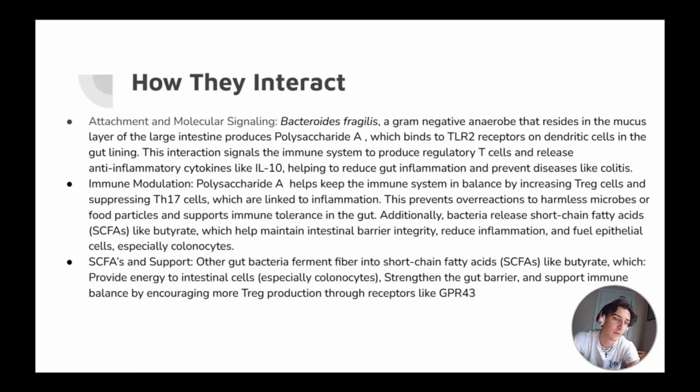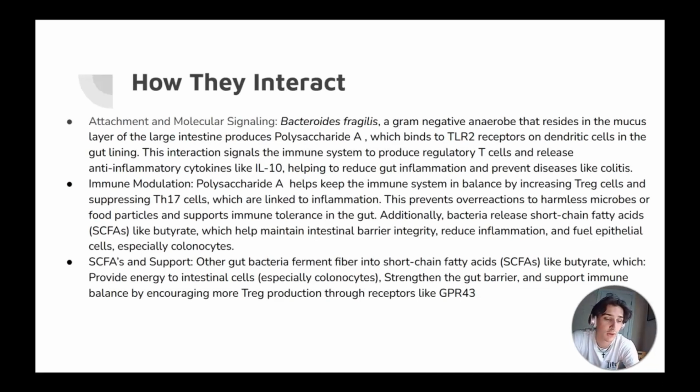So how do they interact? There's three parts that I talked about. The first part is attachment and molecular signaling. Bacteroides fragilis, a gram-negative anaerobe that resides in the mucus layer of the large intestine, produces polysaccharide A, which binds to TLR2 receptors in dendritic cells in the gut lining. This interaction signals the immune system to produce regulatory T cells and release anti-inflammatory cytokines like IL-10, helping to reduce gut inflammation and prevent diseases like colitis.